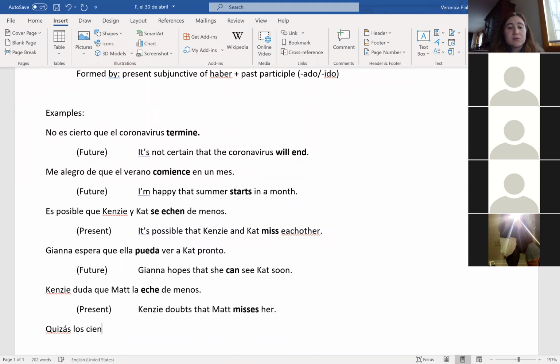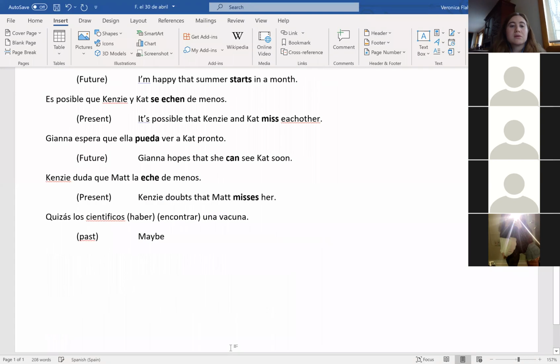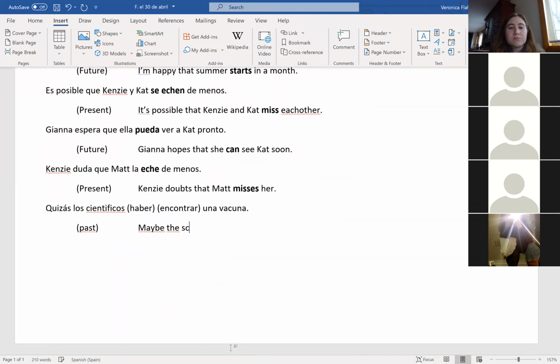Los científicos haber and encontrar una vacuna, which is going to be the past, and it would be maybe the scientists have found a vaccine. Quizás los científicos haber and encontrar una vacuna. We need both of those verbs.